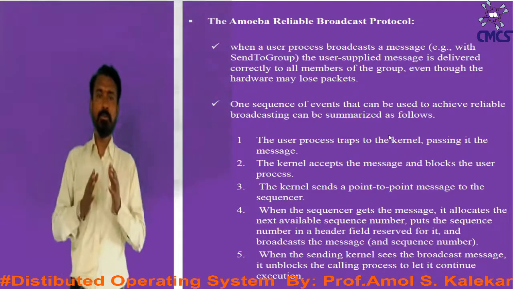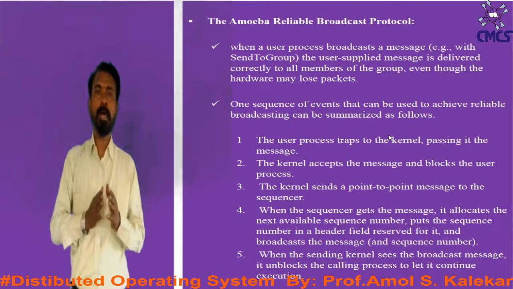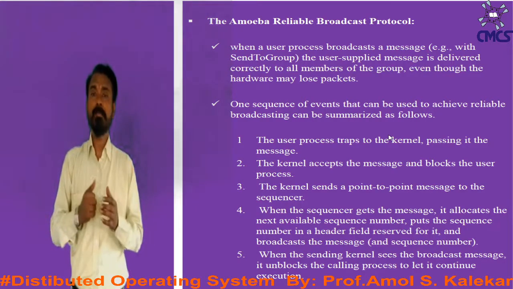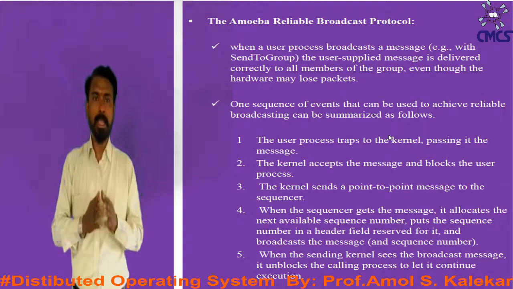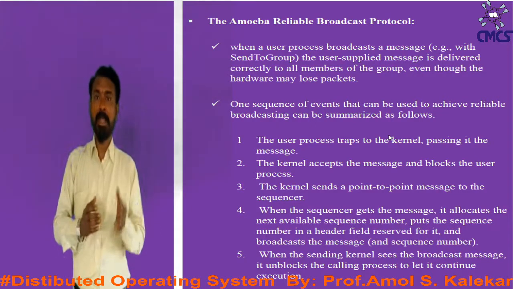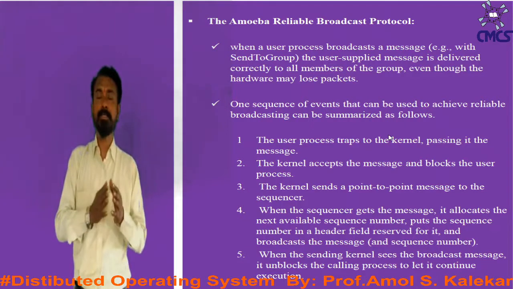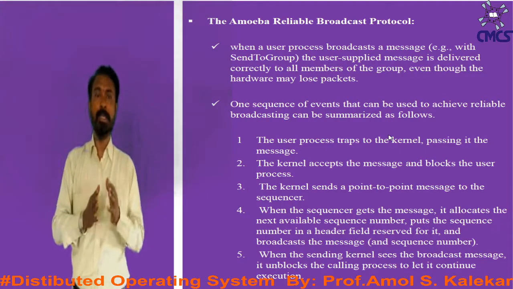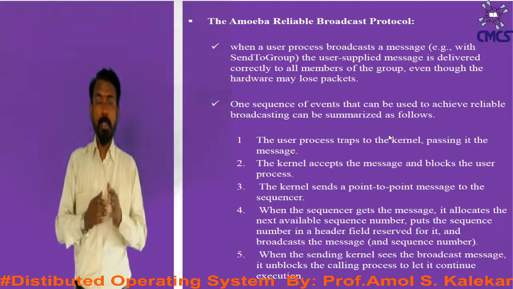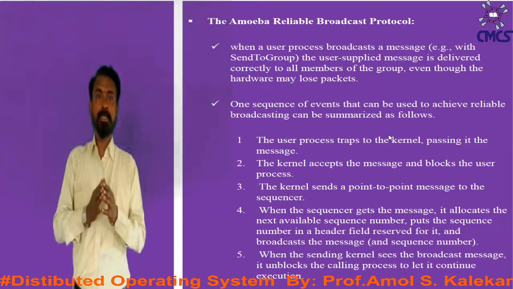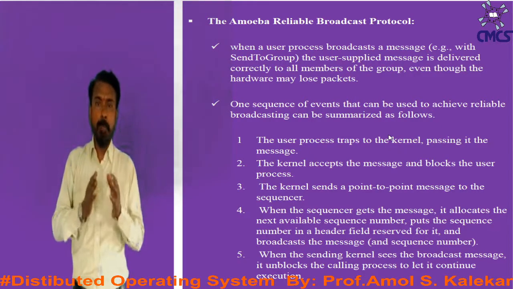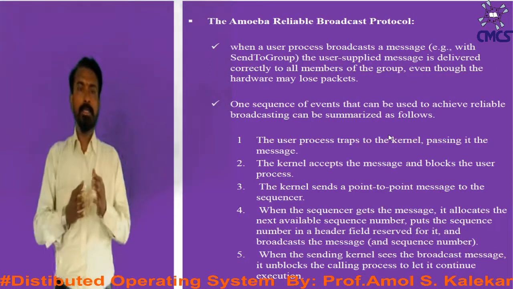First, the user process traps to the kernel, passing it a message. Then, step 2, the kernel accepts the message and blocks the user process. Third, the kernel sends a point-to-point message to a sequencer, and when the sequencer gets the message, it allocates the next available sequence number, puts the sequence number in a header field reserved for it, and broadcasts the message and the sequence number.